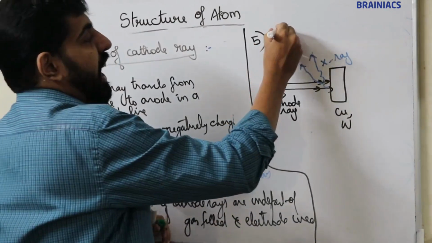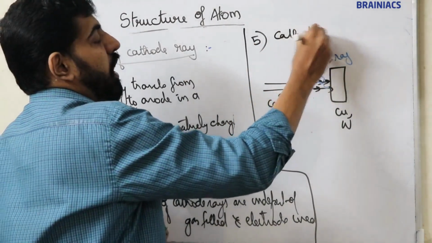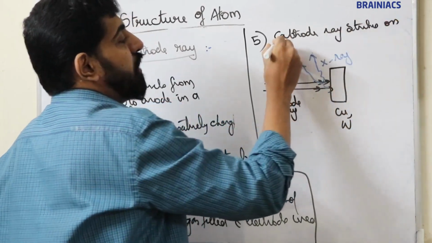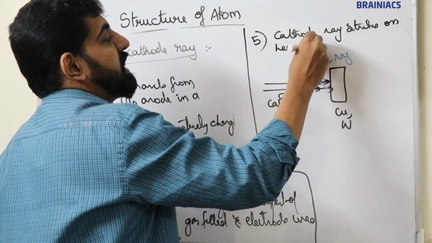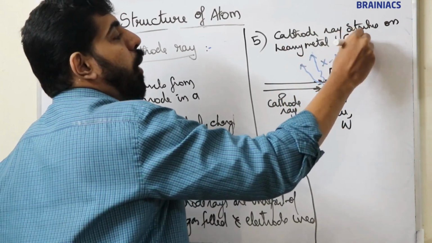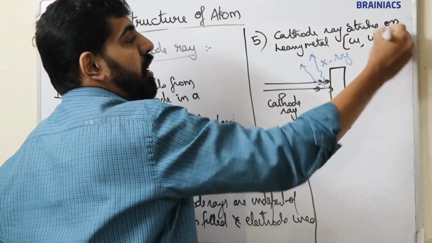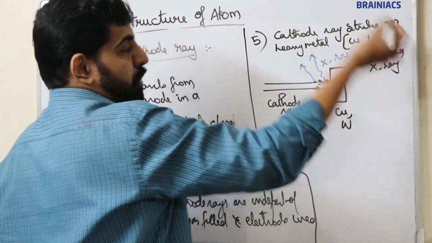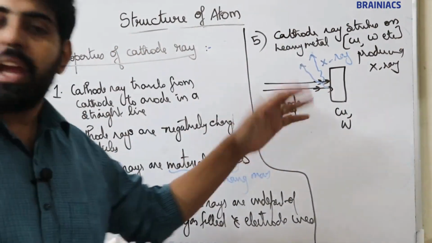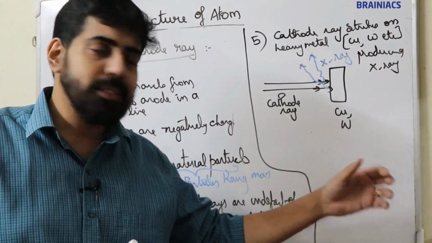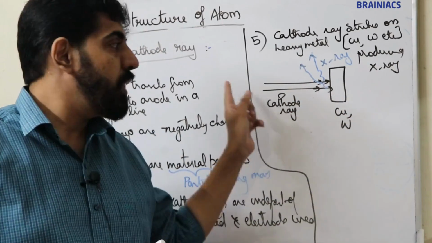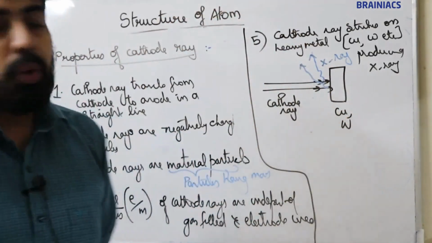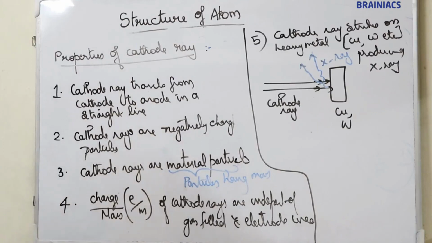So 5th point, cathode ray strikes on heavy metal such as copper, tungsten, etc., producing X-ray. So when cathode ray strikes on heavy material like copper, tungsten, etc., a new radiation is emitted. That radiation is known as X-ray. So these are the 5 important properties. I think it's clear.